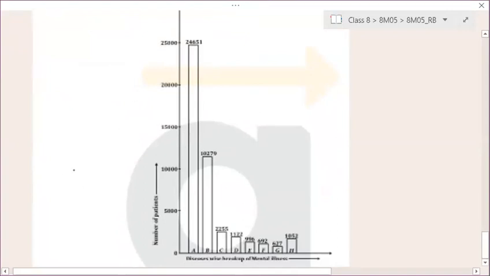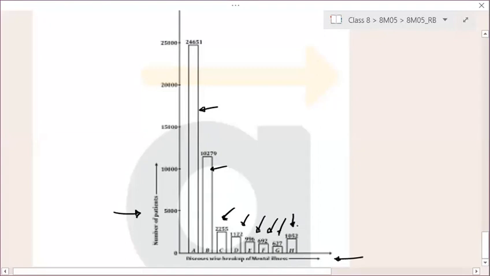On the x-axis, you have the disease-wise breakup of mental illness. There are 8 types of different disease: disease A, B, C, D, E, F, G, and H. I will show you question 2 first part after questions 6 and 7.